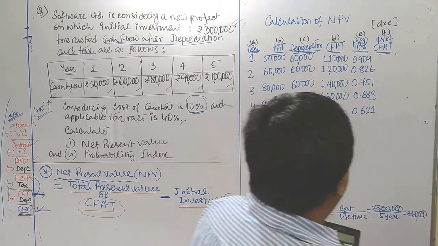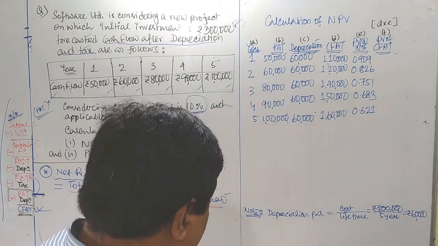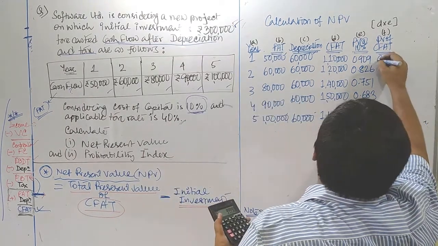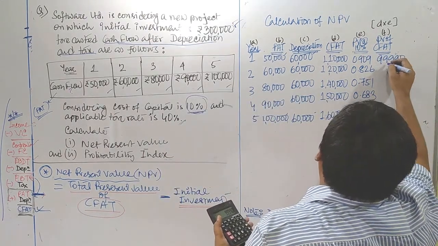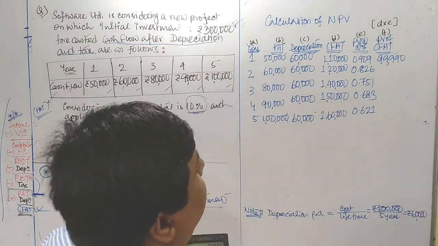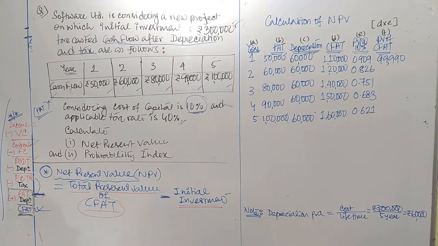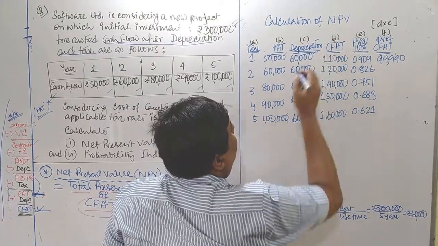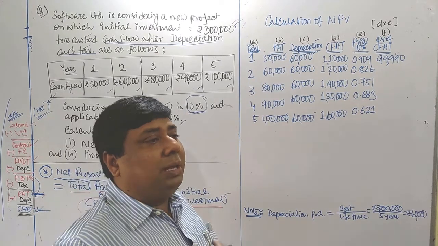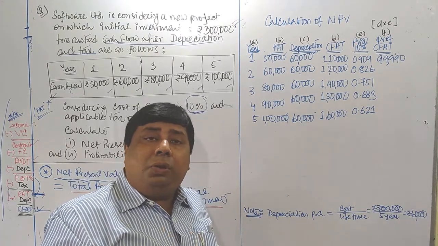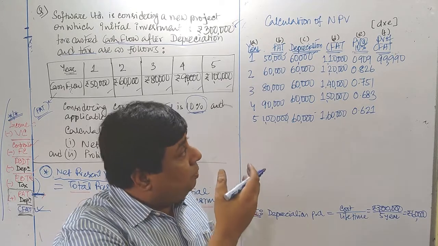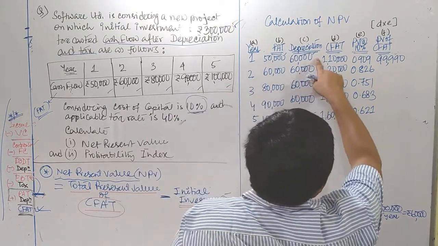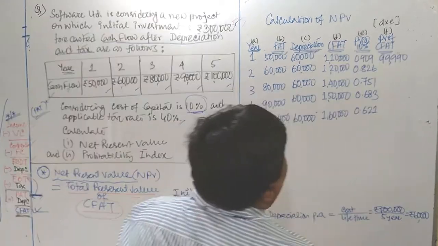Now let me calculate that. At first year, 1,10,000 into 0.909, it will come 99,990. What does it mean? At the end of first year, it is normally available 1,10,000, but when we are going to apply time value of money, and when we are going to discount our CFAT or cash flow after tax, that 1,10,000 ultimately impacts us as 99,990.